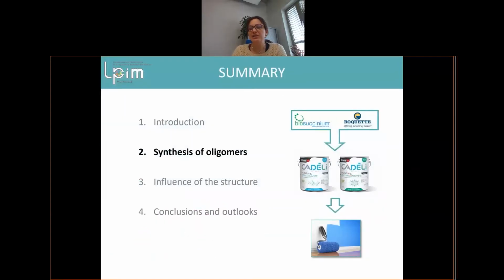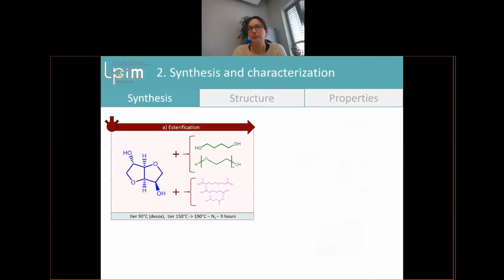For the synthesis of oligomers, I will present first how we get the resin. As I said, we use isosorbide, and we mix it with different diols and different diacids. So we can reach different properties and different structures of our polyester.